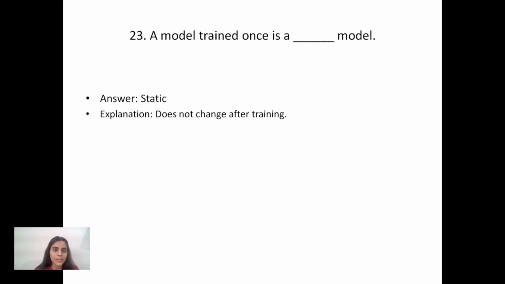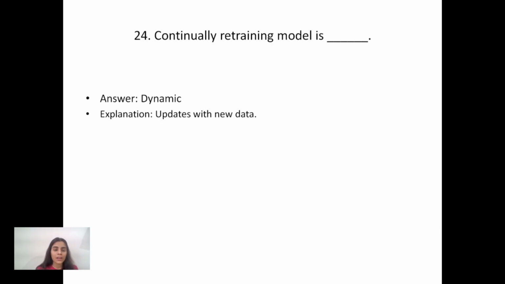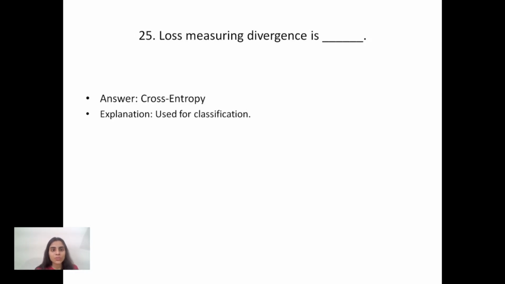After it, the 23rd question is: a model trained once is a static model, because it does not change after training. 24th question is: continually retraining a model is dynamic, because it updates with new data. 25th question is: loss measuring divergence is cross entropy. Why? Because it is used for classification.